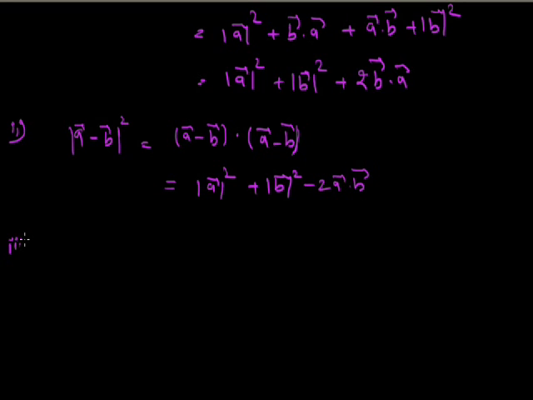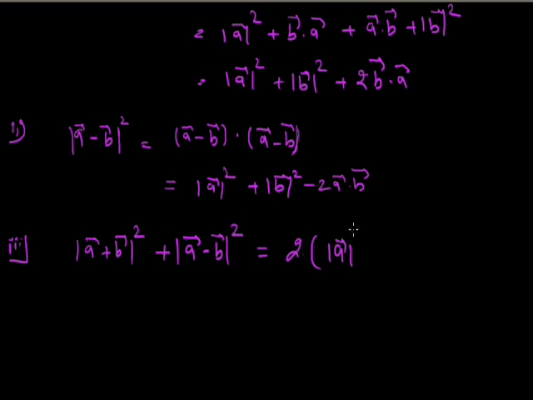Now third, add the first result and the second result. Adding both, the dot product terms cancel, and we get 2 times the magnitude of A vector square plus the magnitude of B vector square.